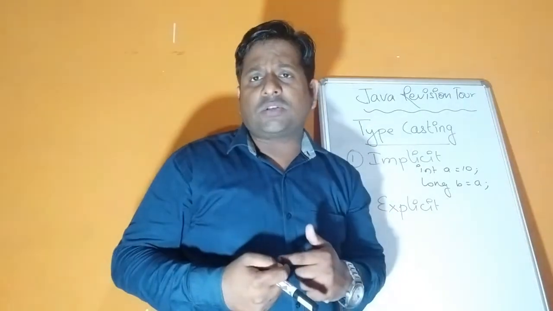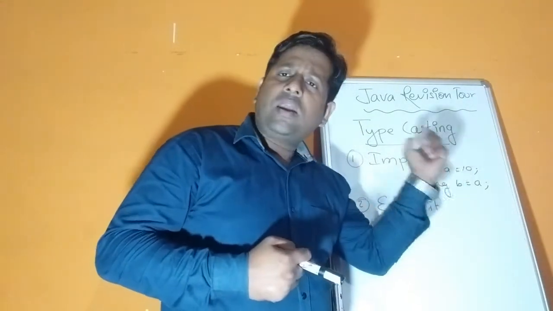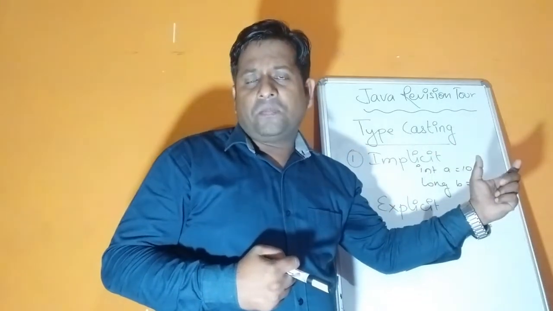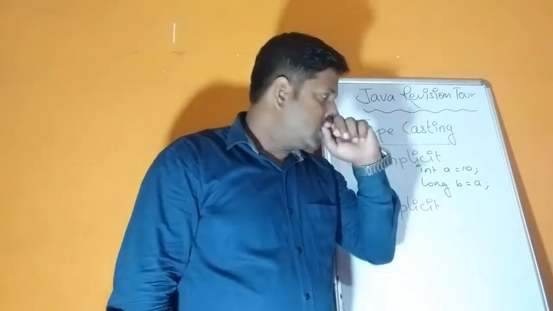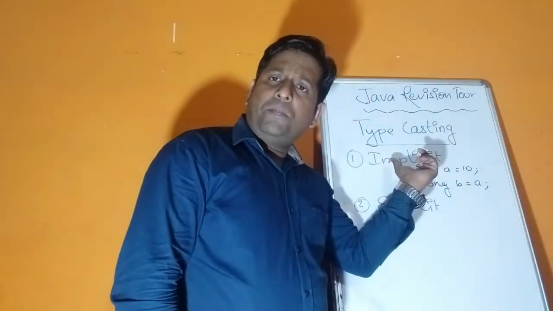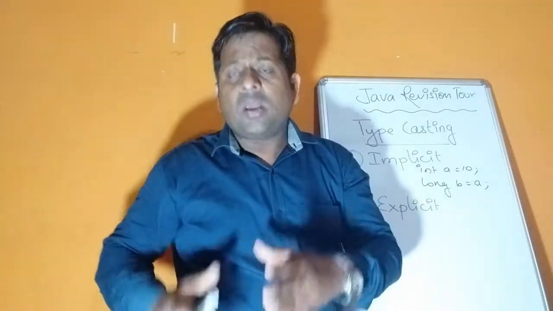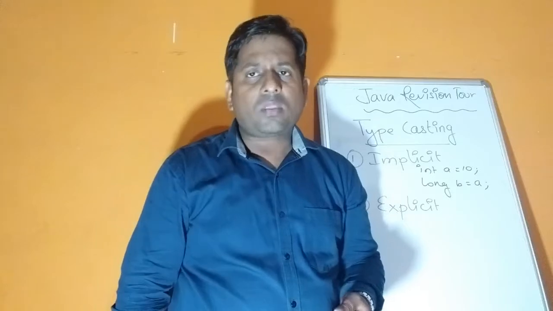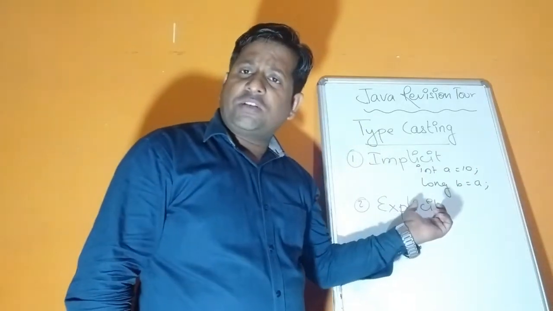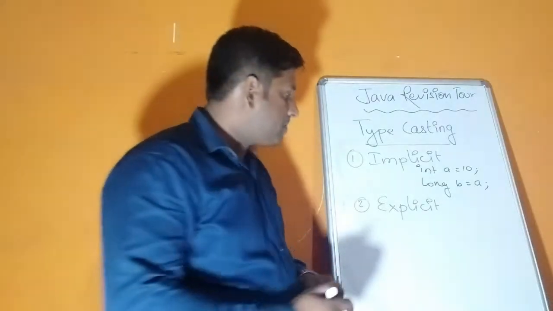Automatically the conversion goes on, and this automatic conversion is known as implicit typecasting. Here user interaction is not required. So children, understood what implicit typecasting is? Without user interaction, the compiler does the conversion by itself. Just the opposite is explicit, where user interaction is required. Let us take one example again here.